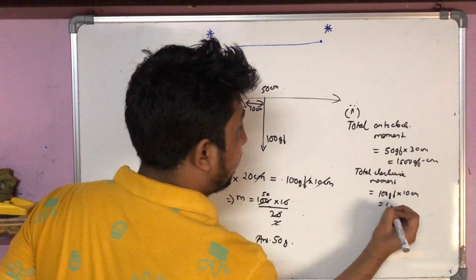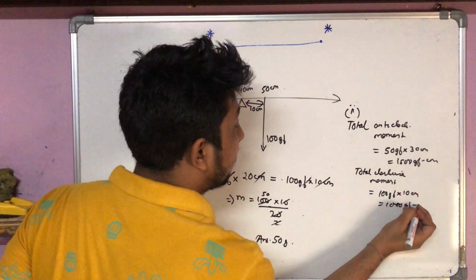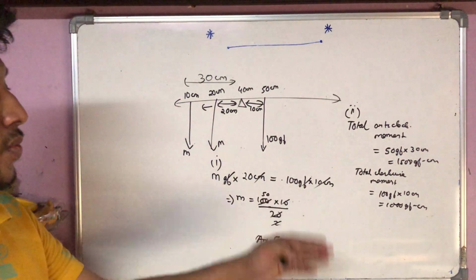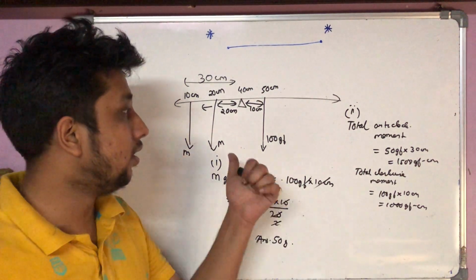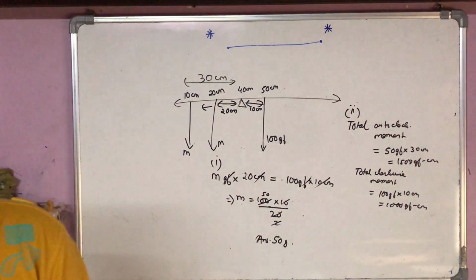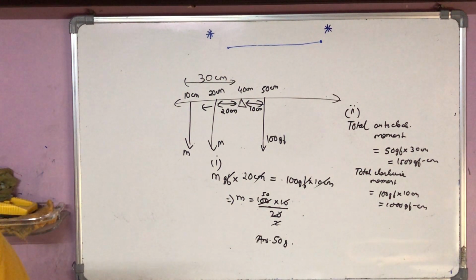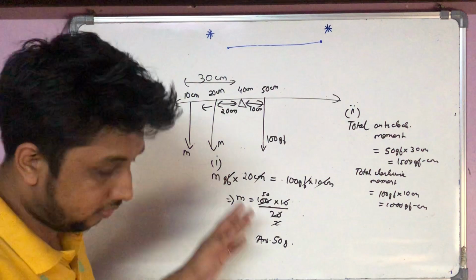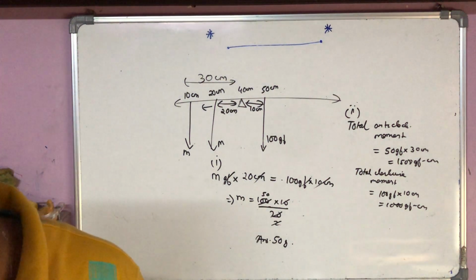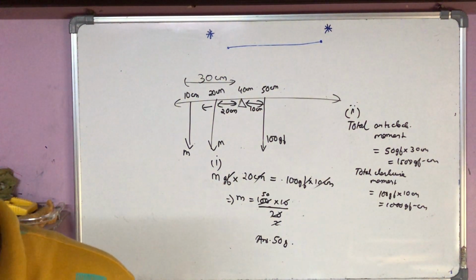So we have 1000 gram force centimeter. Since the anti-clockwise moment is greater than the clockwise moment, the rule will tilt in the anti-clockwise direction, that is on the side on which m is suspended.